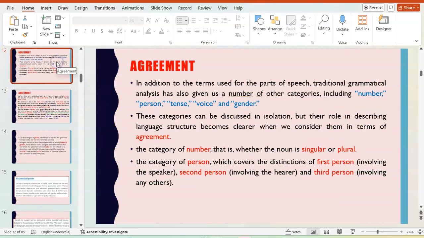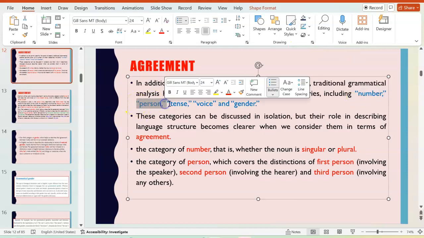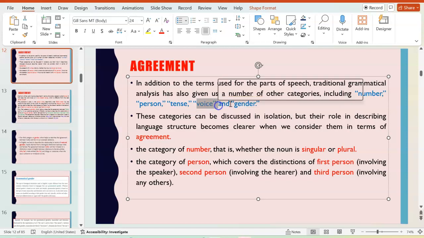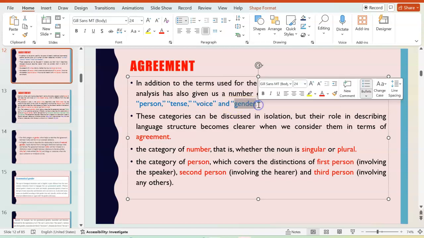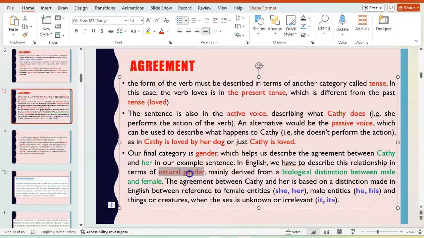In agreement they discuss number, person, tense, voice, and gender. But it is discussed in agreement that English is part of a language that uses natural gender. Yeah, we call it natural gender here.